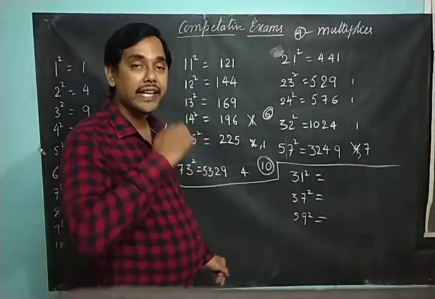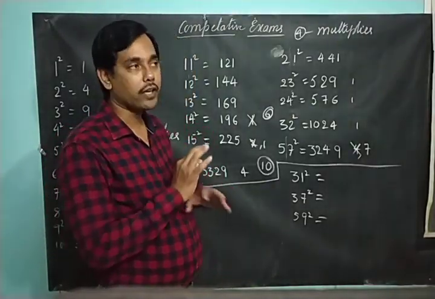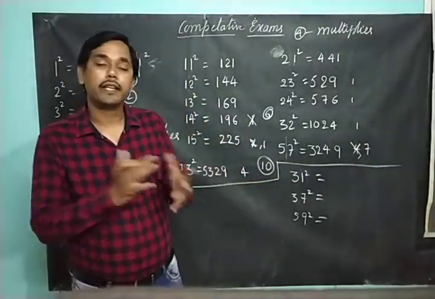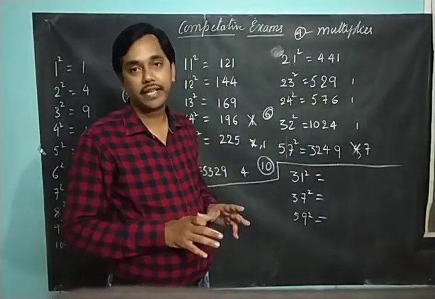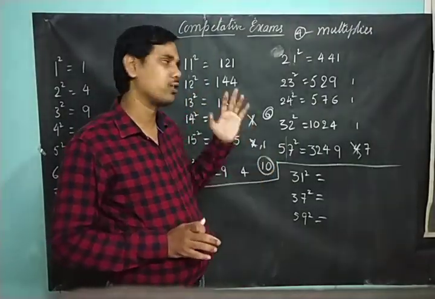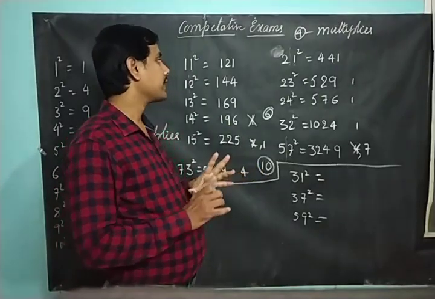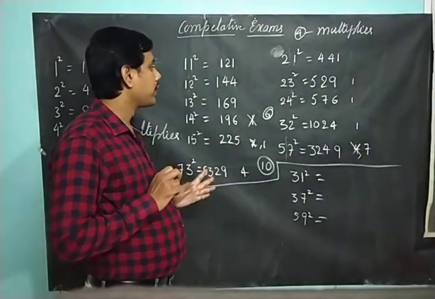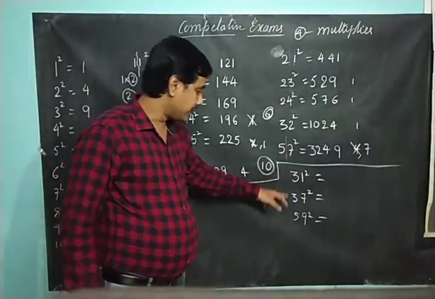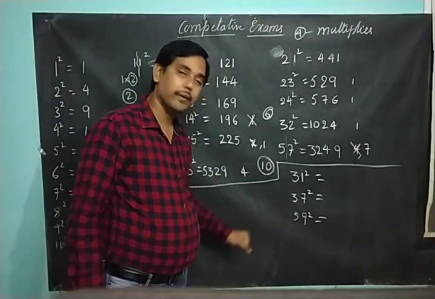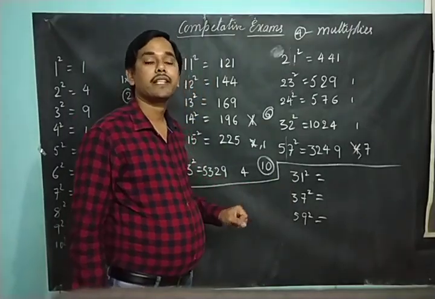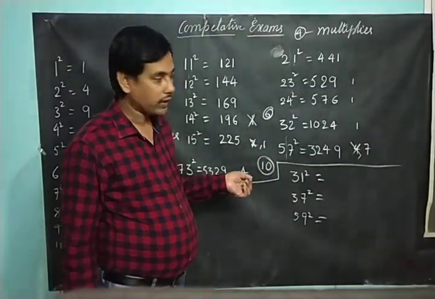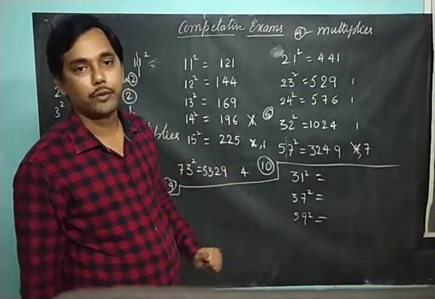There is no restriction. In some tricks, the trick is applicable only for certain numbers, but here it can be applicable for any number, either 2 digit, 3 digit or any number. So this is how we need to do it. Now you try these numbers which I have given, and solve the squares. Once you try this, we'll go to the 3 digit numbers. Pause the video and try the values.